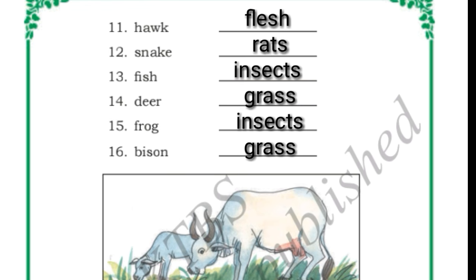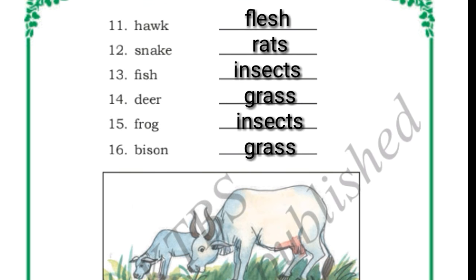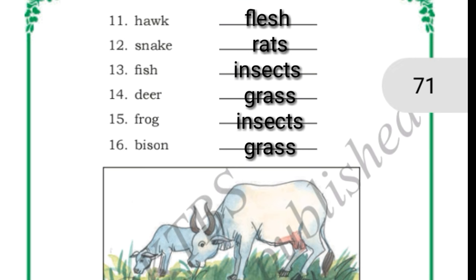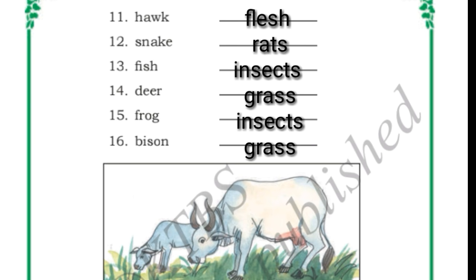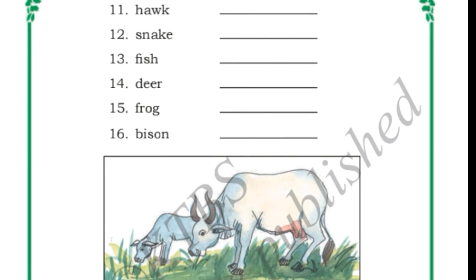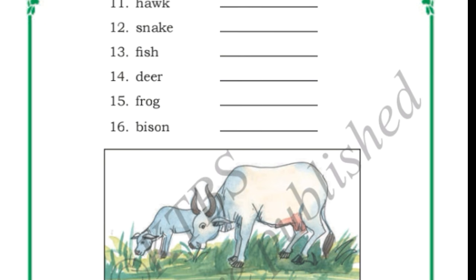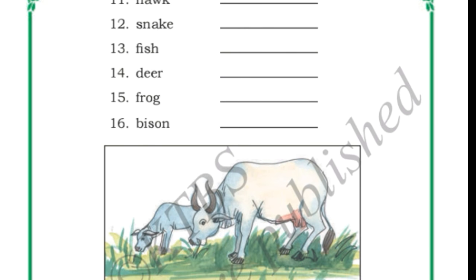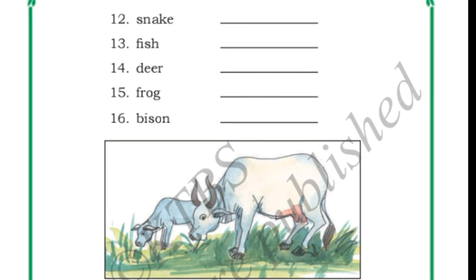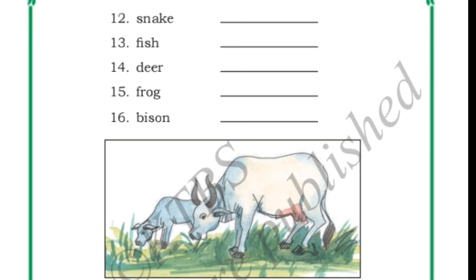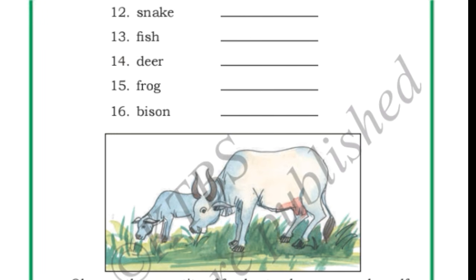Fish eats insects. Deer eats grass. Frog eats insects. Bison is a deer with long horns. So bison eats grass. Okay, so here we have written the animals which eat different kinds of food.